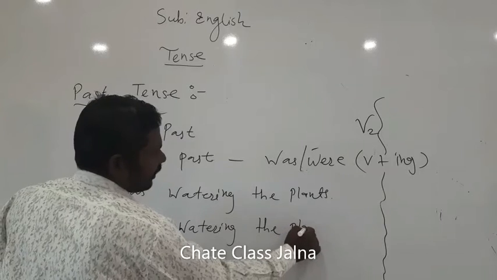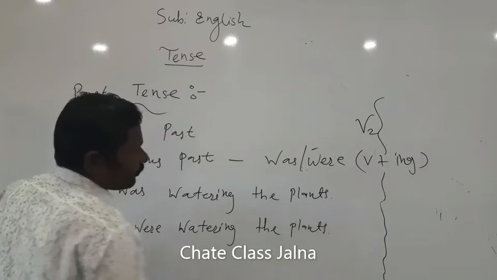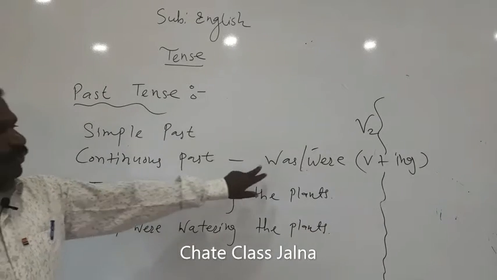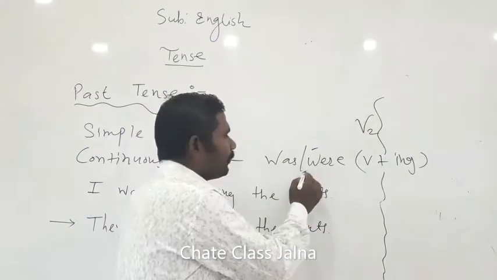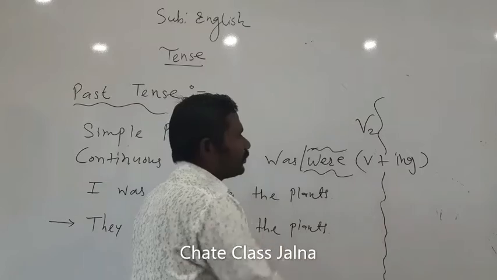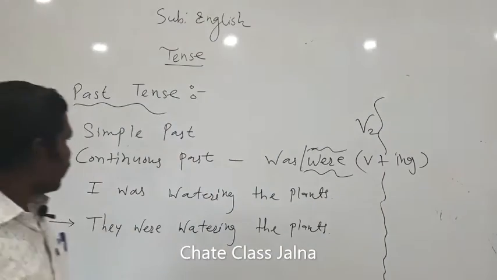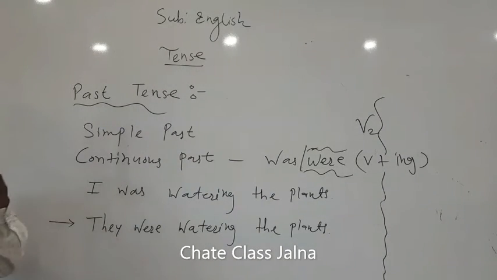So this is the right way to differentiate between was and were. When the plural form of the pronoun is used, we have to use were, and in continuous past we can easily identify it.